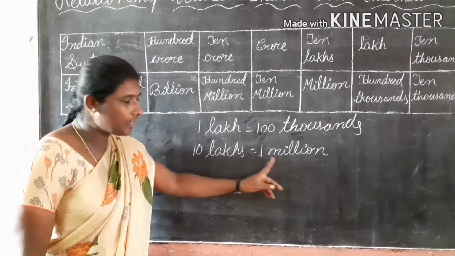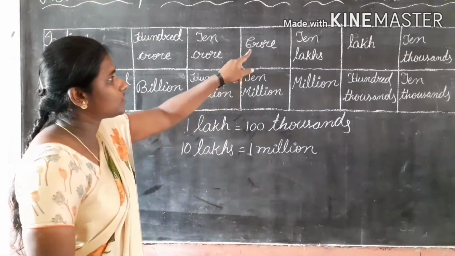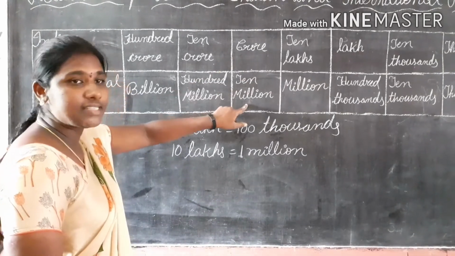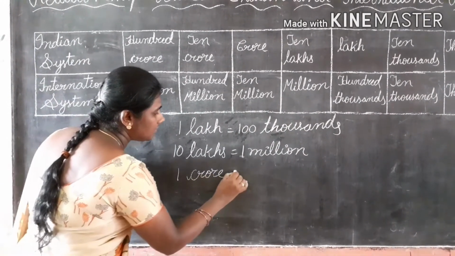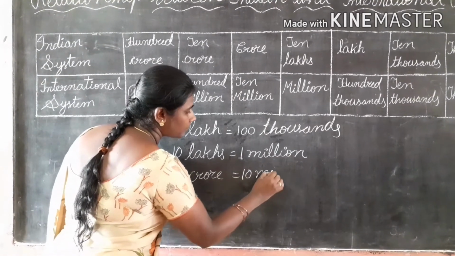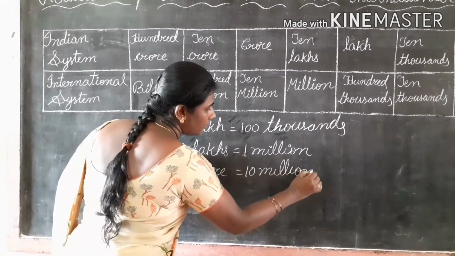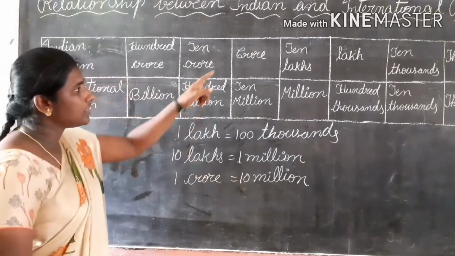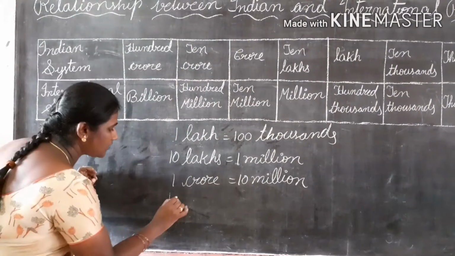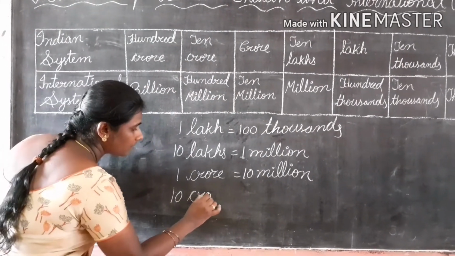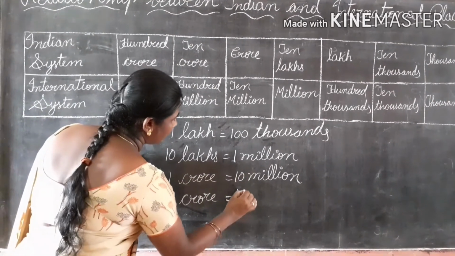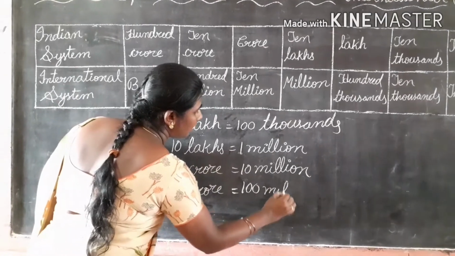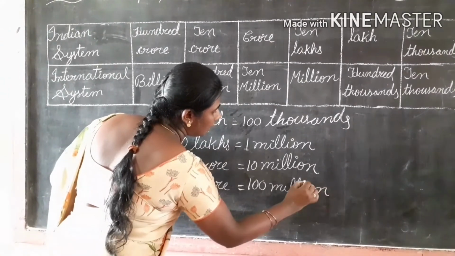Same, 1 million is equal to 10 lakhs. Next, 1 crore is equal to 10 million. 10 crore is equal to 100 million.